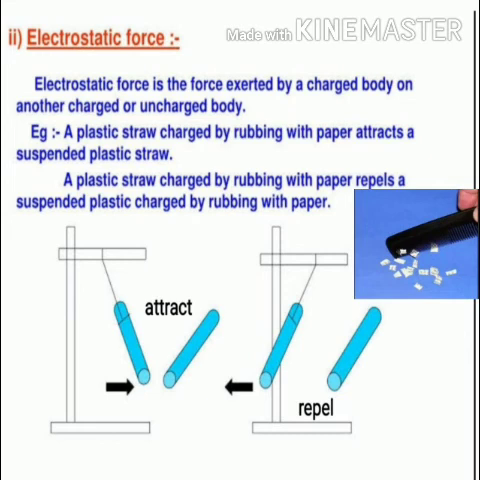Now what is an electrically charged object? An object having stationary electric charges on it is called an electrically charged object, and the force exerted by this object is called electrostatic force. To get it more clear, let's have an example.